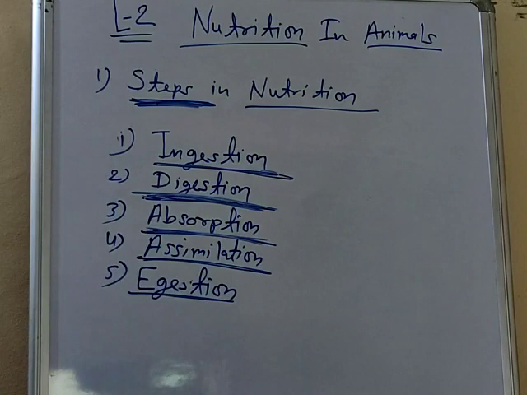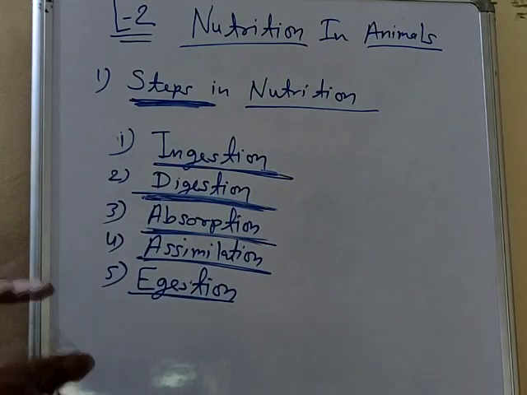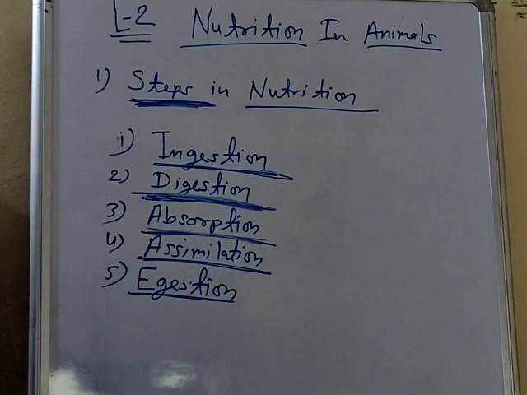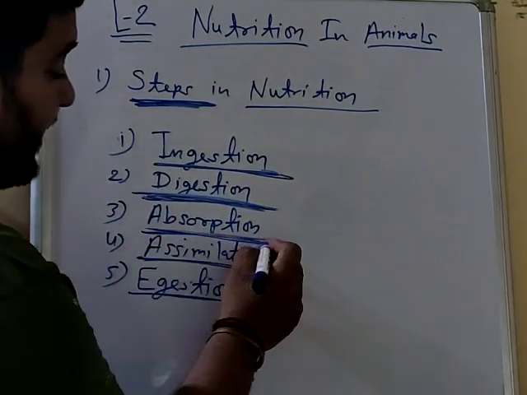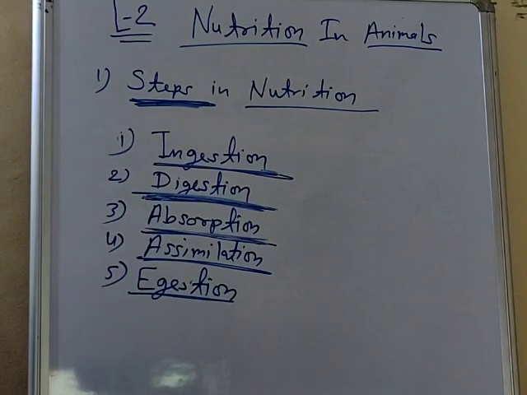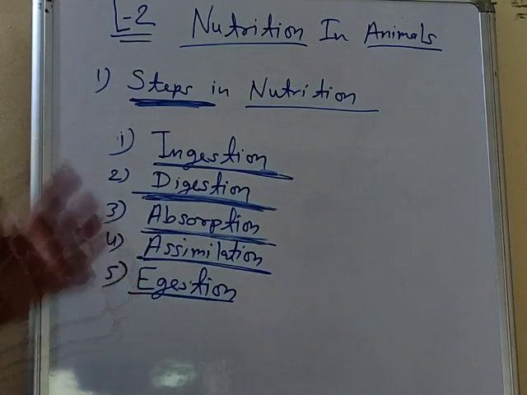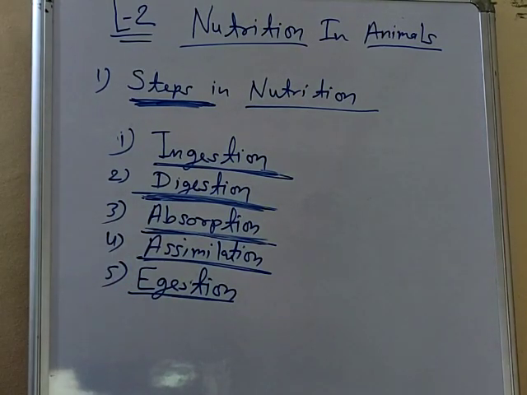I am repeating again, absorption. It is the process by which digested nutrients are taken to different parts of the body through the blood. Absorption is a process in which the digested nutrients are taken to the different parts of the body by the circulatory system or blood.